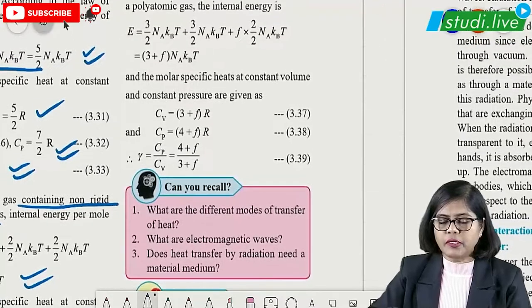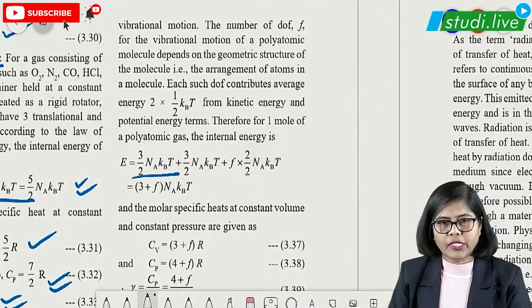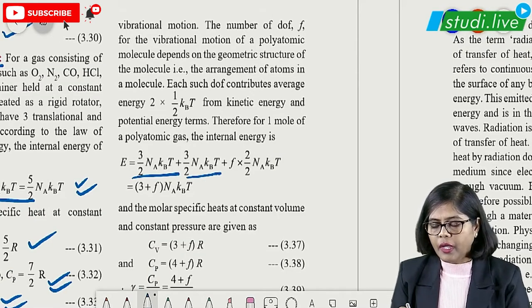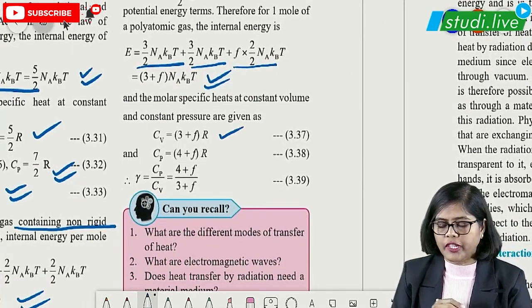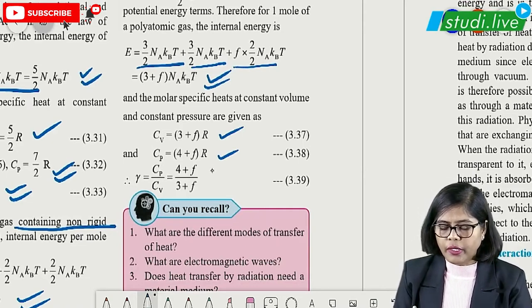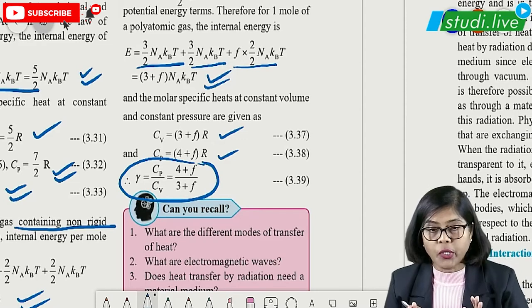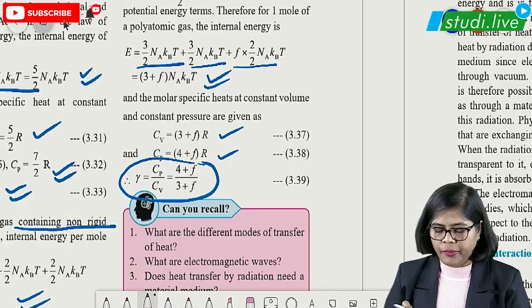Based on this, again you are going to get translational 3 by 2, rotational 3 by 2, and vibrational. So you are getting here Cv is equal to (3 plus f) R and Cp is equal to (4 plus f) R, right? So here the adiabatic constant formula you are getting for polyatomic molecules is (4 plus f) upon (3 plus f), right?